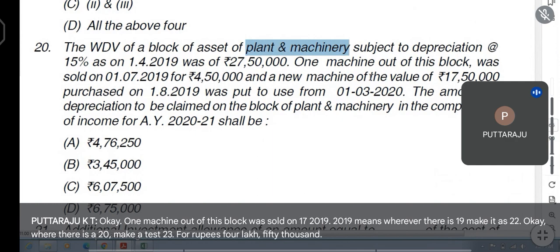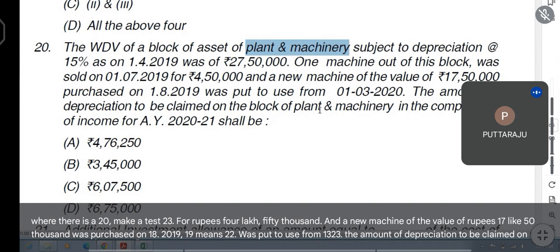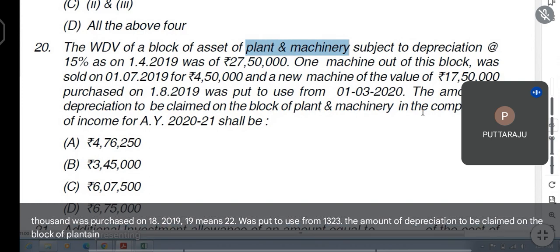And a new machine of the value of rupees 17,50,000 was purchased on 1/8/2022 and put to use from 1/3/23. The amount of depreciation to be claimed on the block of plant and machinery in the computation of income for the assessment year 23-24 shall be one of the given four options.